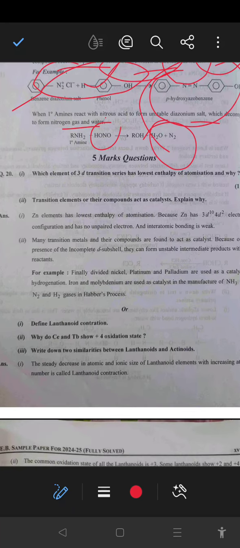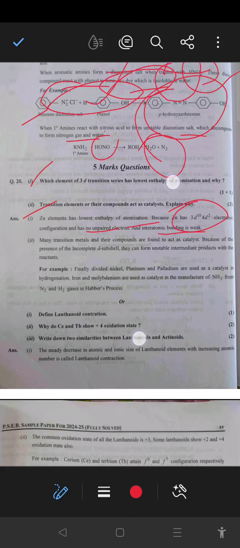So at last, the 5 marks carrying questions. Which element of the 3d series has the lowest enthalpy of atomization and why? Zinc has the lowest enthalpy of atomization because zinc has a 3d10 4s2 electronic configuration and has no unpaired electron, and the interatomic bonding is weak.